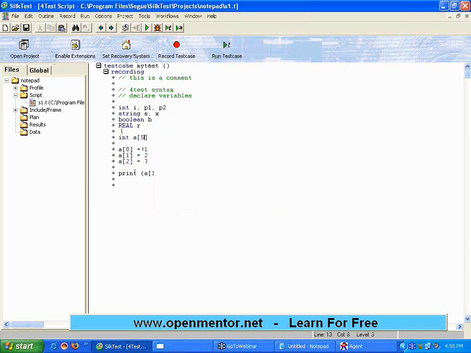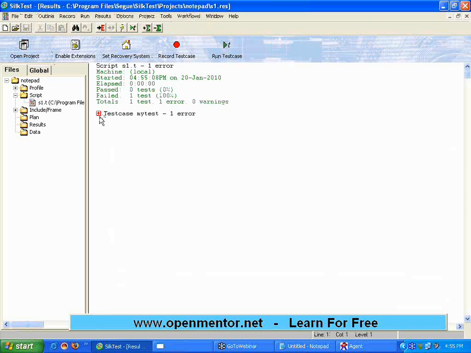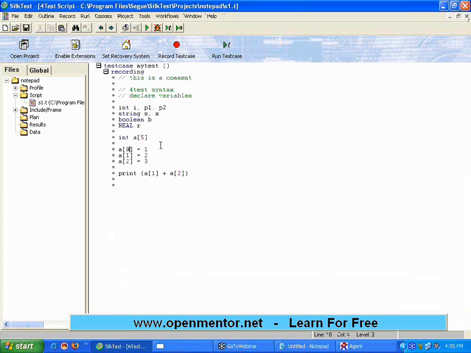Now I'm running it. Now there's a problem: index value outside the range of 1 to 5. I have used 0. Unlike C, I should have used 1 over here, right? It is 1 to 5, not 0 to 4 like in C. So you have to be a little bit careful with arrays.